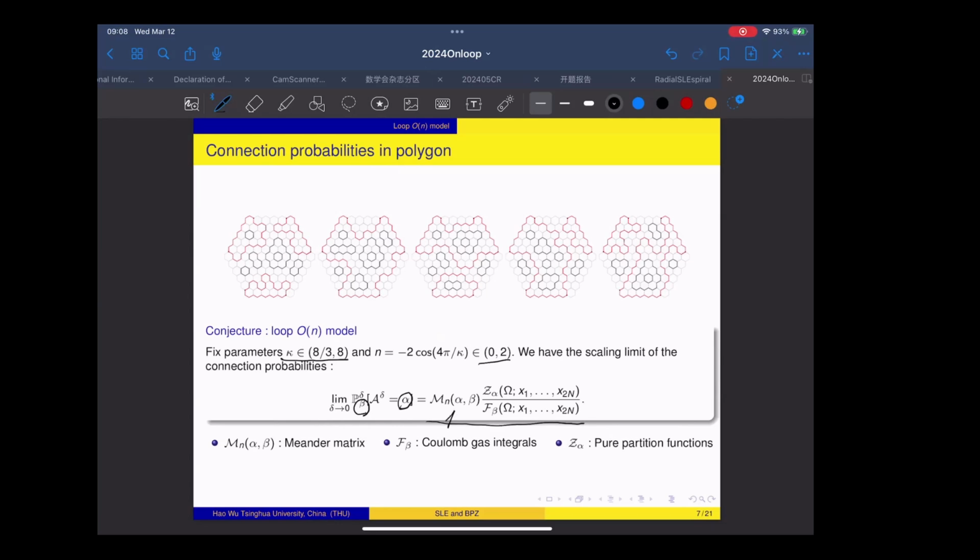The first quantity, m, is what we call the meander matrix. And the f here is a function in the location of the 2 unmarked points of the polygon. And this is what we call the Coulomb gas integral. And this z alpha is also a function in the location of the 2 unmarked points. This is what we call pure partition functions. And I will introduce these 3 quantities one by one.